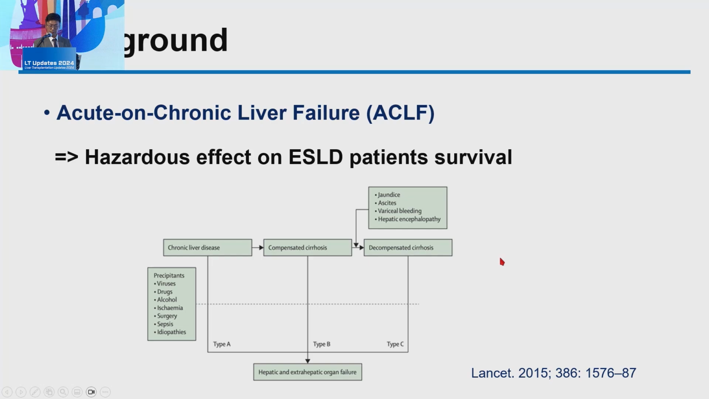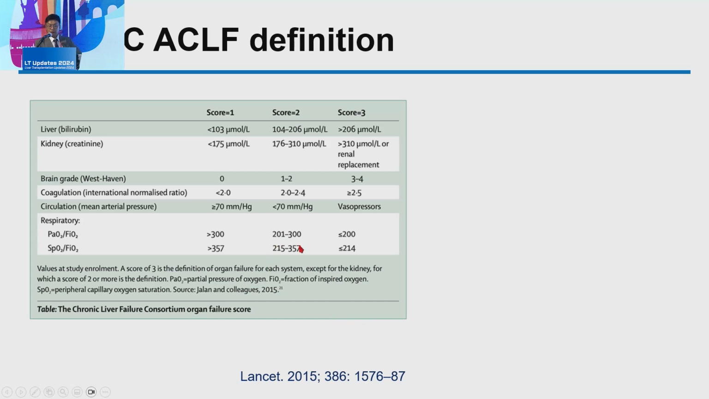This figure represents the pathogenesis of ACLF. When the patient has chronic liver disease or compensated cirrhosis or decompensated cirrhosis, several precipitants such as viruses, drugs, alcohol, ischemic surgery, sepsis, could facilitate the decrease of liver function and eventually result in not only hepatic failure but extrahepatic failure.